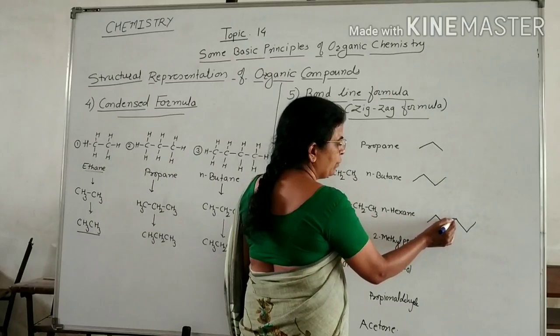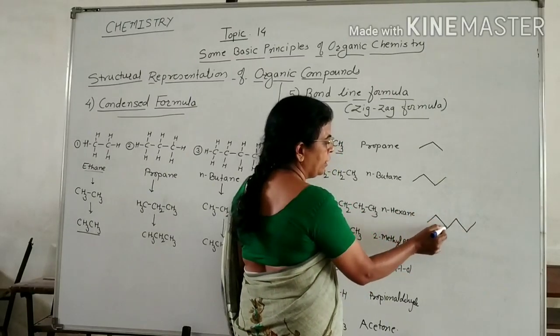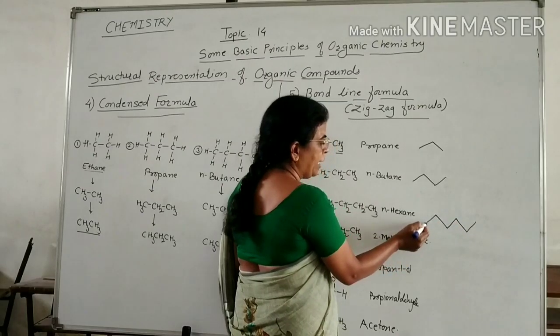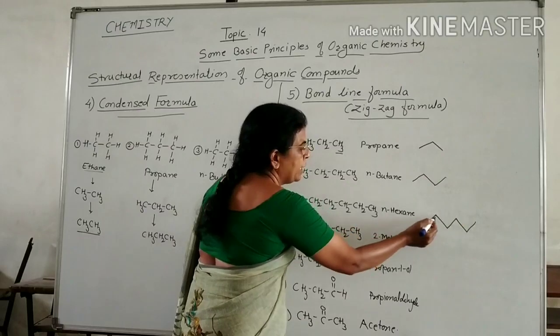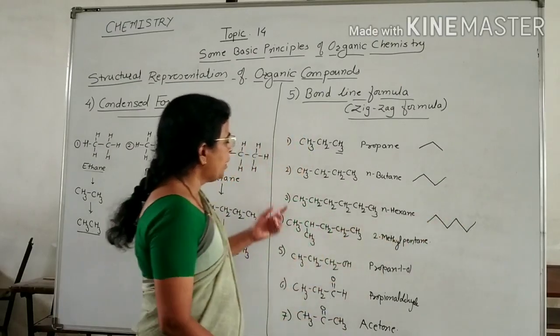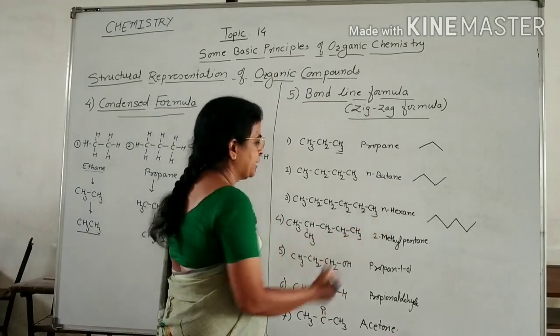Each angle is a CH2 group and each terminal is CH3. This is a CH3 group and this is a CH2 group. In this way, we can draw the bond line formula of n-hexane.